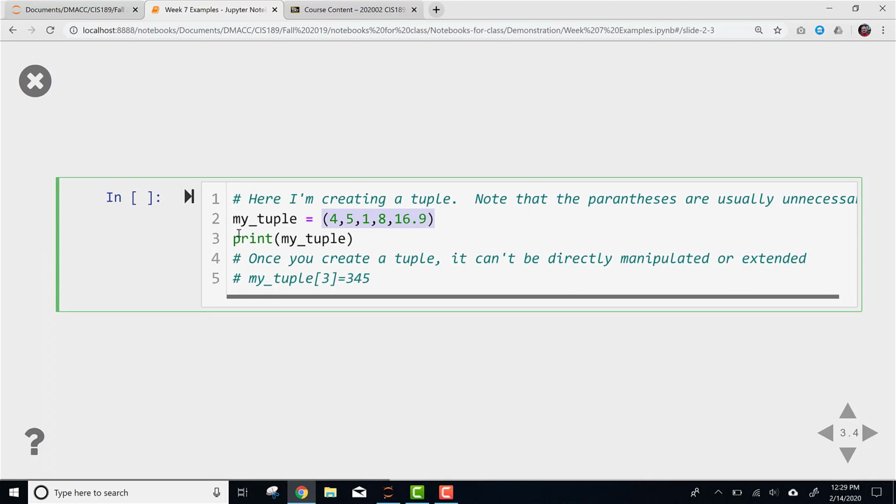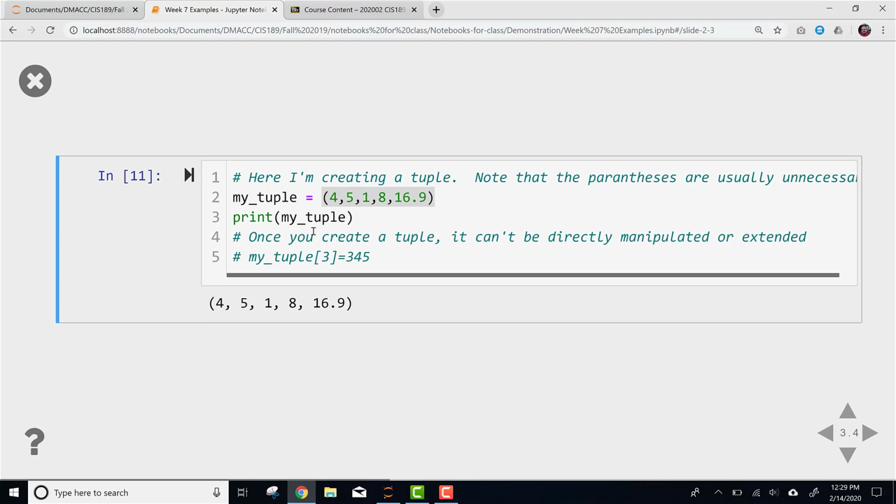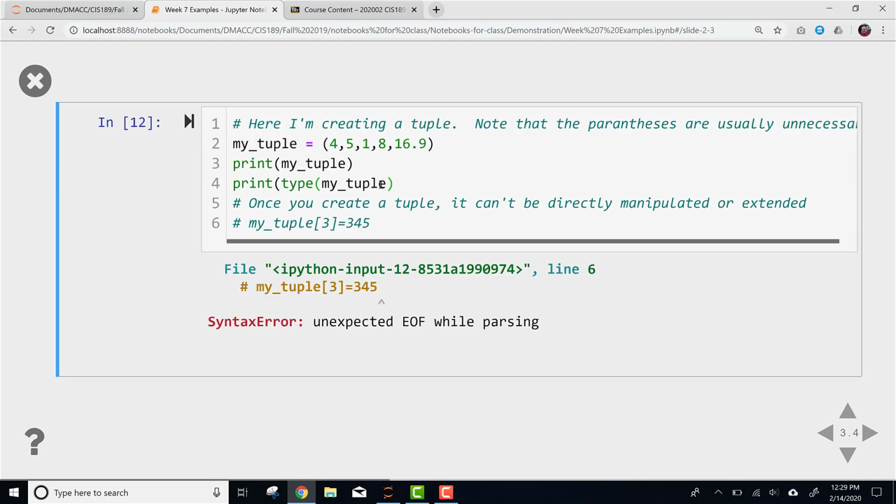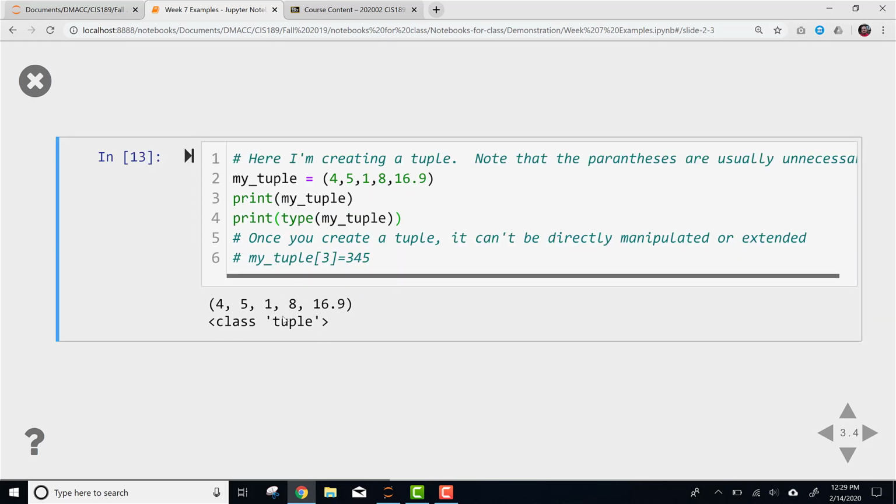So I'm creating a tuple, and then I'm printing my tuple. So I can just hit run here. You see now I've got my tuple, 4, 5, 1, 8, 16.9. I guess I could have done print type my_tuple. And you can, oops, I forgot that parenthesis. And you can see that it's class tuple.